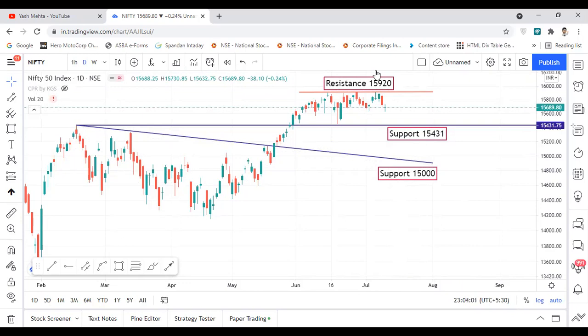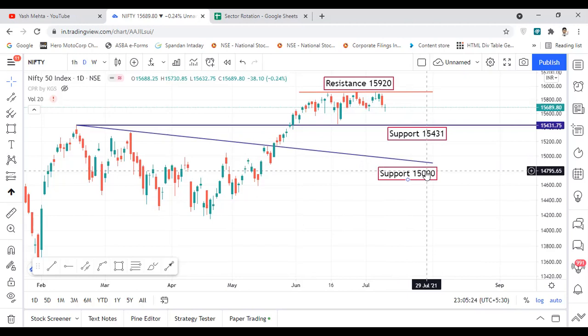Also, one more thing in this. If you are a buyer in this case, then try to book profits at around 15,900 or 16,000. And a short-term trader can look to buy particular stocks in Nifty or Nifty 50 stocks or any other stocks if Nifty corrects till around 15,431. And a positional trader or investor can look to add stocks near 15,000, which is another support for Nifty based on this trend line. So these are the two important levels on the downside where a trader or an investor can look for an opportunity.